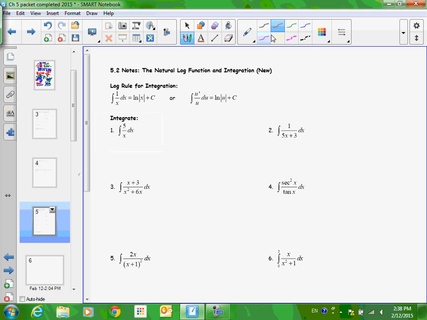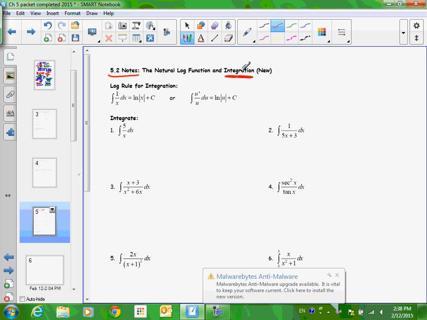All right, so turn in your notes to the 5.2 notes, and this time we're going to integrate, and this is new. It's not 100% new. We have done integration, and we have done things with natural log, but we haven't put them together yet, okay? But a lot of what I'm going to talk about, you're going to be like, no big deal.